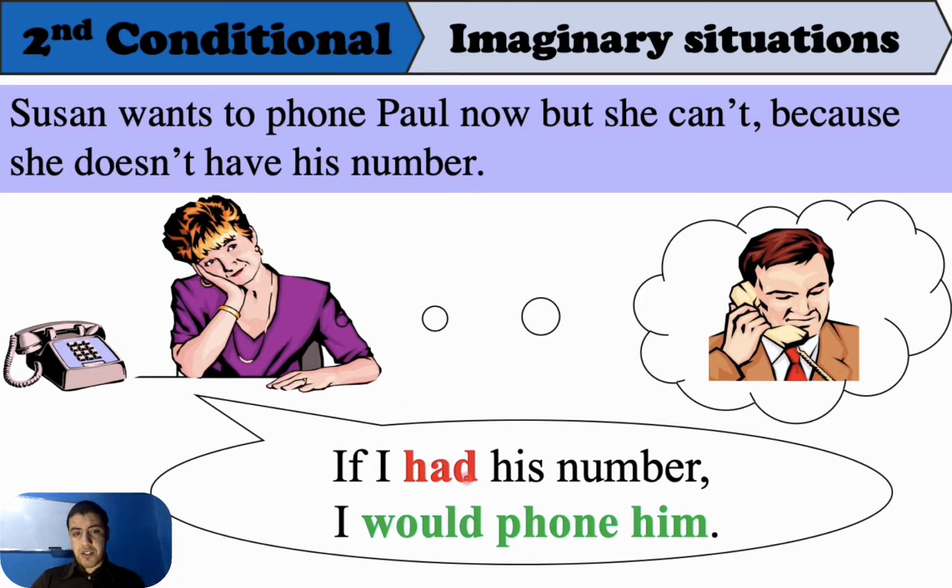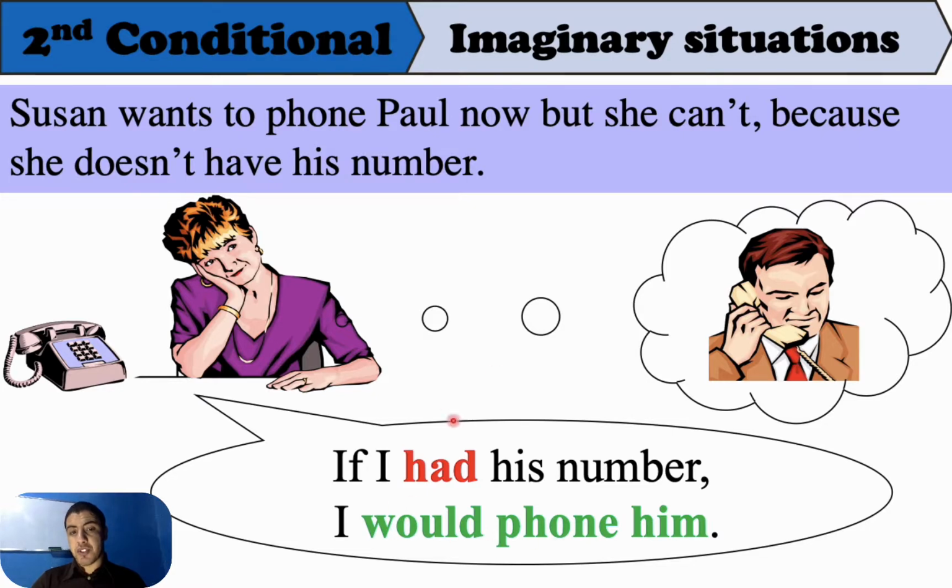Now look here at this sentence. If I had his number, I would phone him. As you can see here, the structure is if. Please, always when we have if, this is a conditional. But when we talk about conditionals, we have types. And this is conditional type 2. How do we know that it is type 2? Because we have if plus subject plus had, the simple past, his number, then we have a comma, then a subject again, plus would, plus phone, the infinitive. It is in the present, so we don't change the verb.